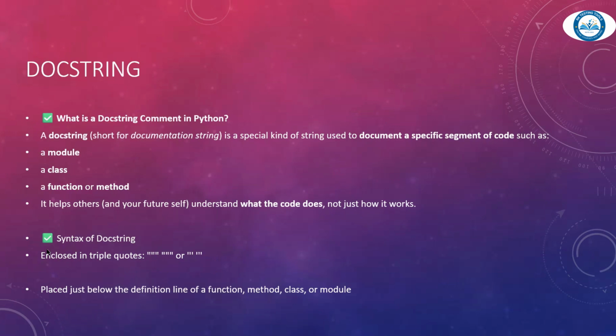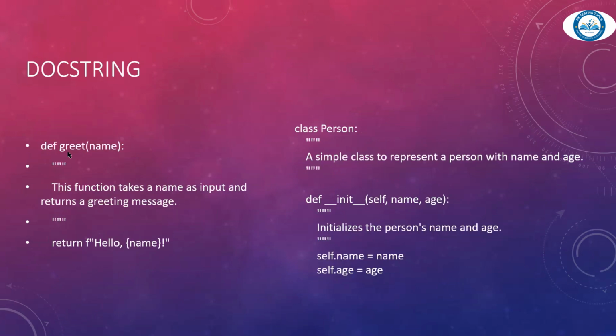The syntax of a docstring uses three double quotes, or three single quotes, and in between you add the comment. It is for multi-line comments, and it is placed just below the definition line of functions, methods, classes and modules. For example, def greet(name) is a method with a parameter.